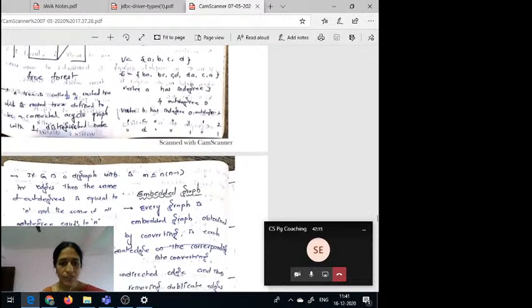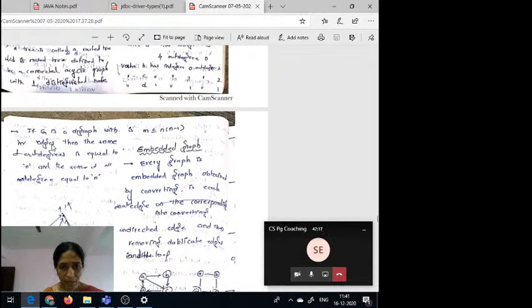Next here, if G is a digraph with m edges, then the sum of out degrees is equal to m.